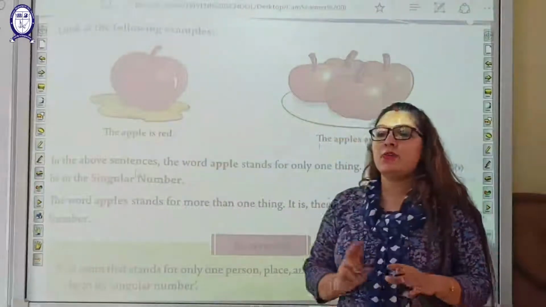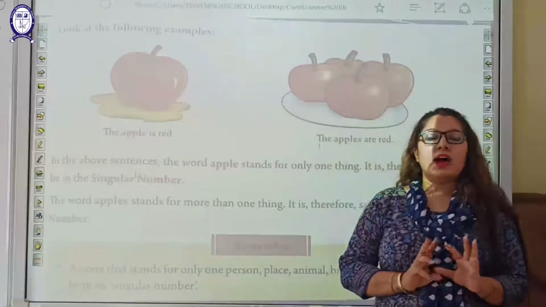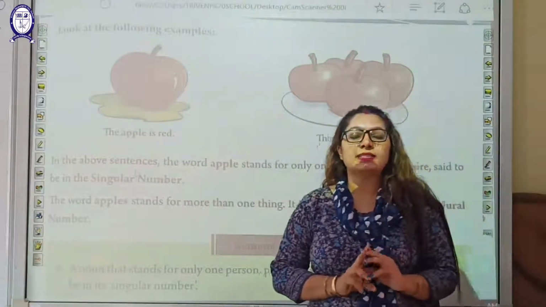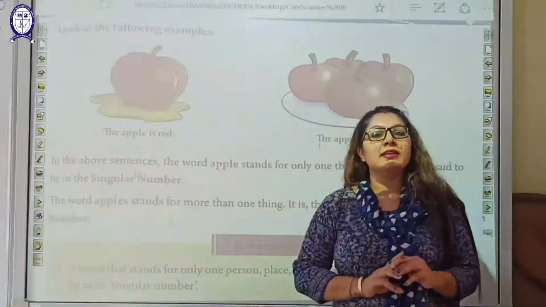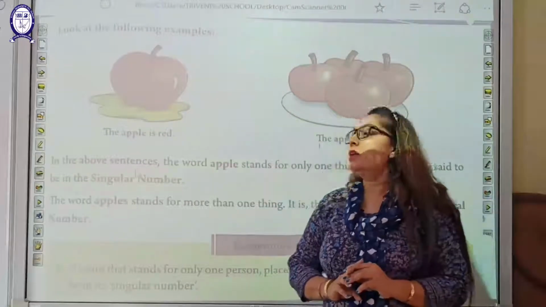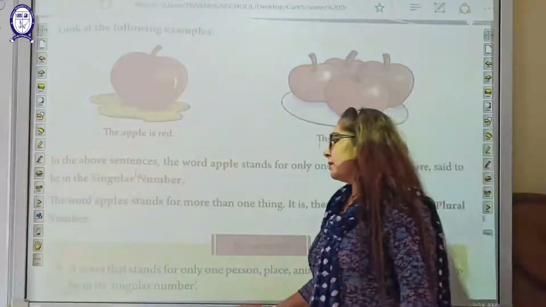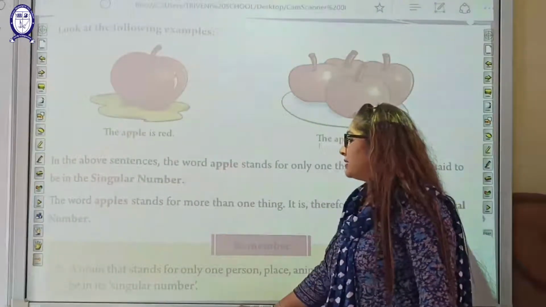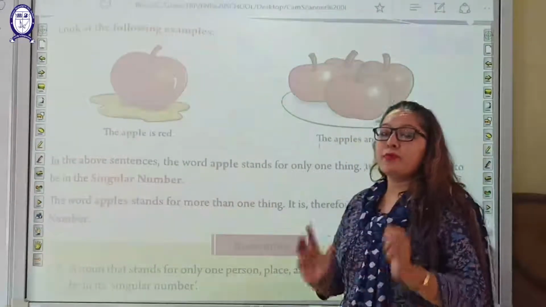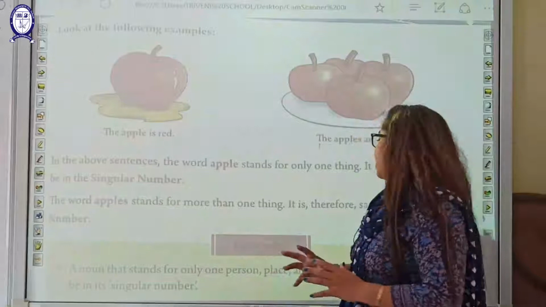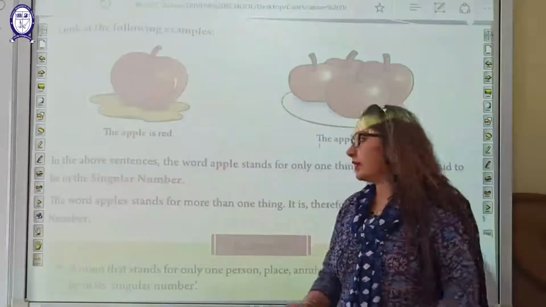So our noun numbers are divided into two kinds. That is the singular number, and other is the plural number. So what do you mean by singular number? Singular number means only one thing, and plural number means more than one thing.